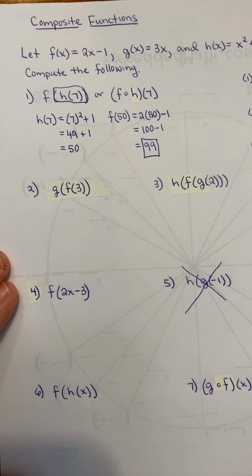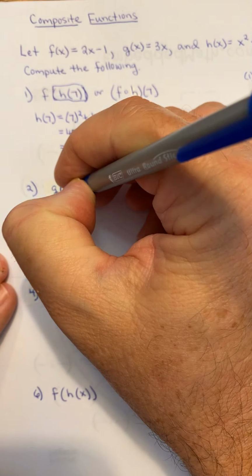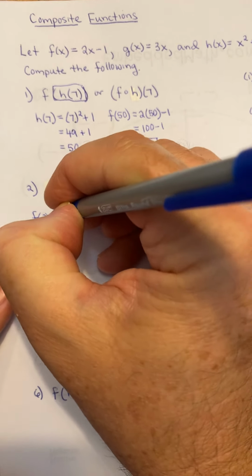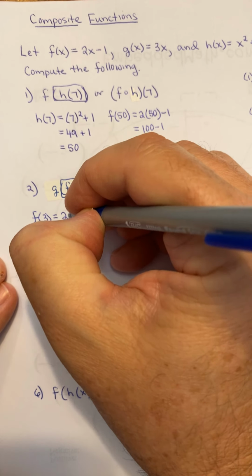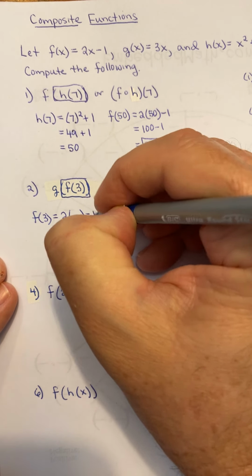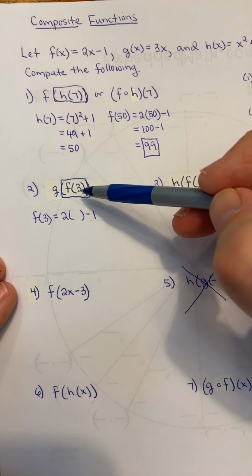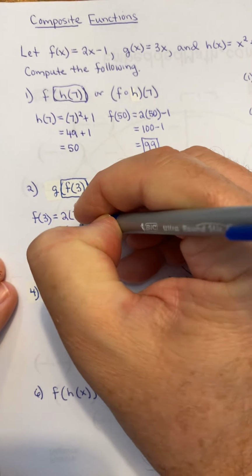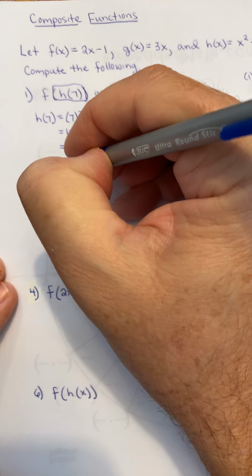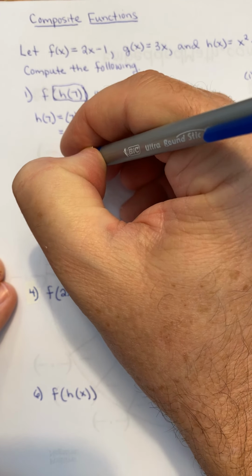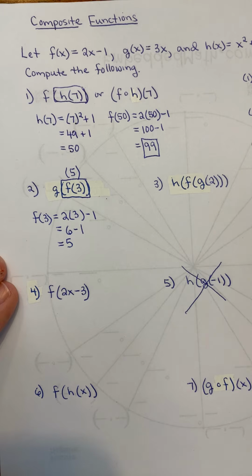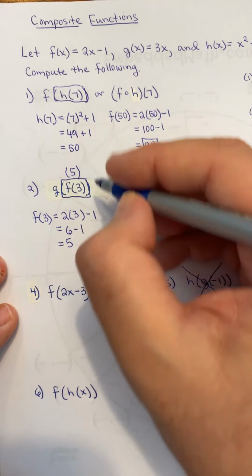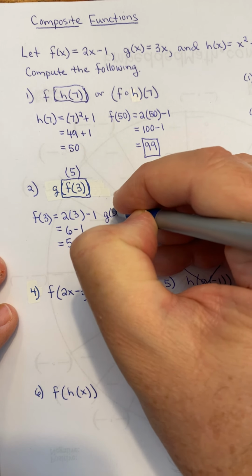So the same thing on this one, number 2. The first thing I do is the inside function, f of 3. So I take my function f, and I evaluate it at 3. Here's my function f. Instead of an x, I put parentheses, and the number that goes in there is this number right here. So that would be 6 minus 1, which is 5. And all I did was I evaluated f of 3. So I can replace that f of 3 with a 5. They're the same thing. And now I find the function g evaluated at 5.